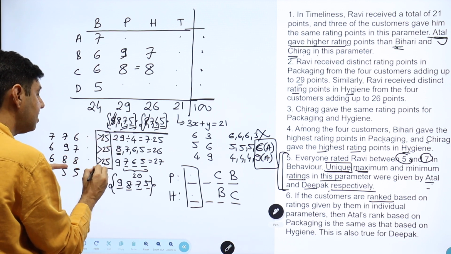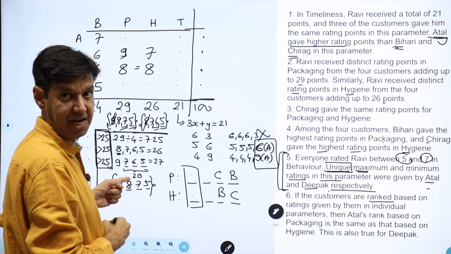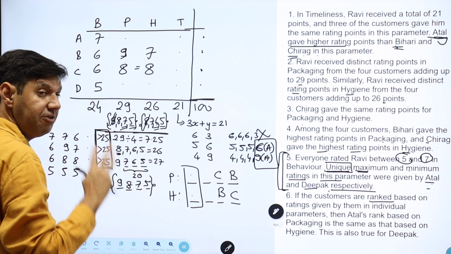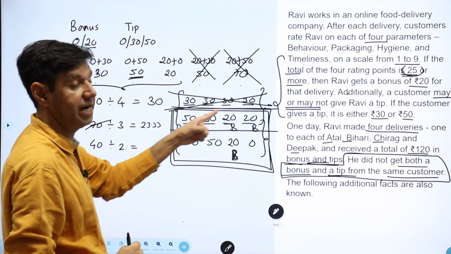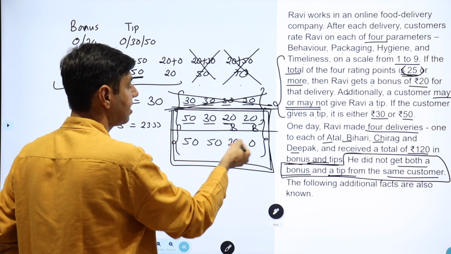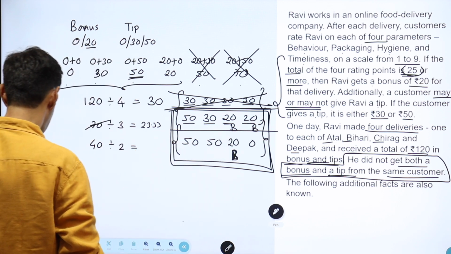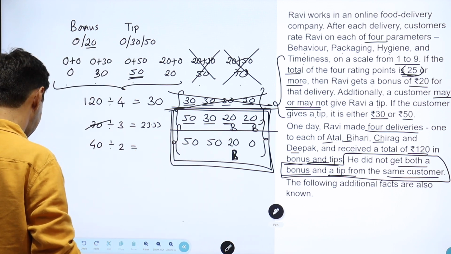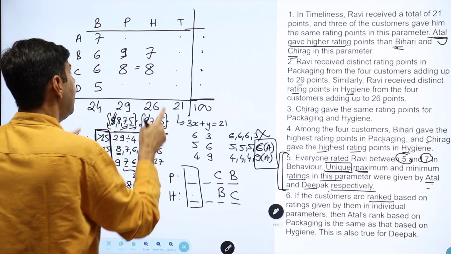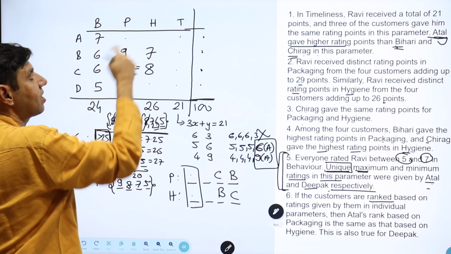So 3 places you are getting more than 25. 3 places more than 25 means 3 places he should get a bonus. But you can't get 3 bonuses, and hence the 7 and 6 will not come here.